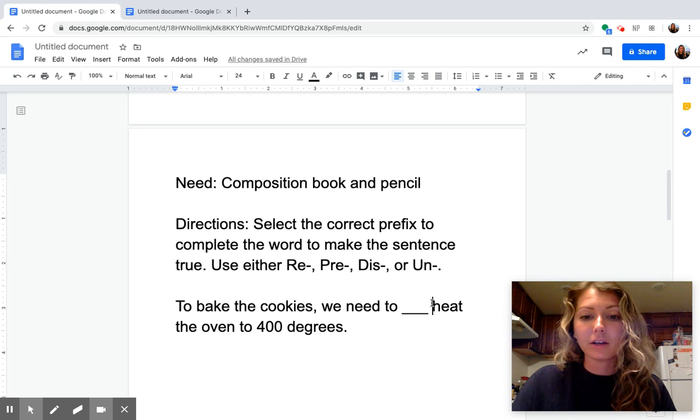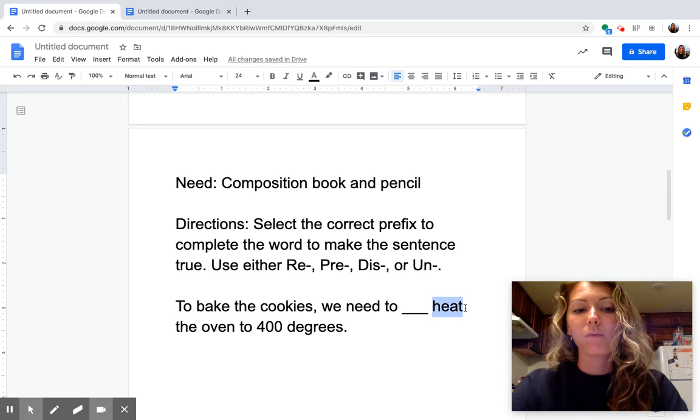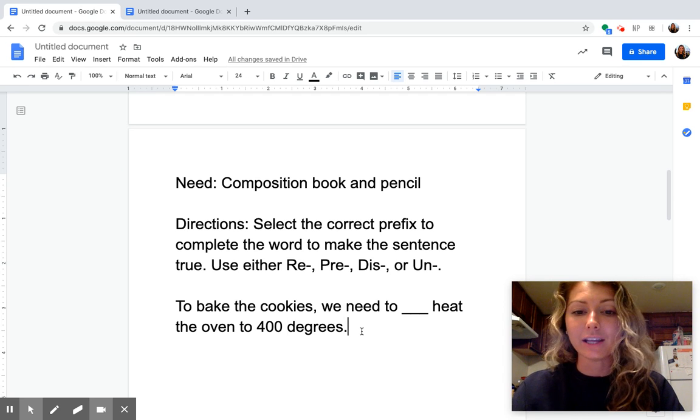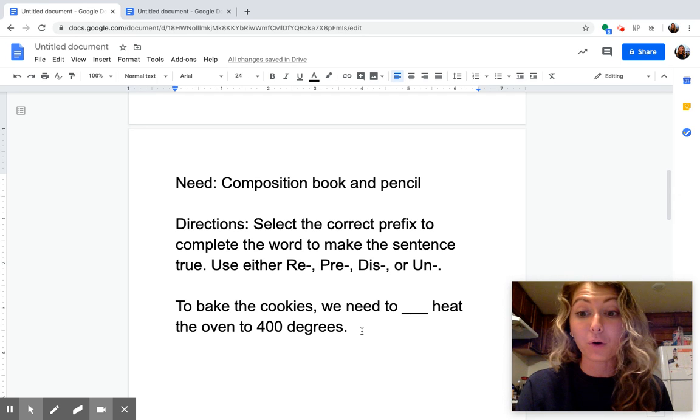So our root word here is heat. We need to blank heat the oven to 400 degrees. When we add a prefix to heat, this sentence will be complete. Well, I know that before we bake cookies, we need to set the temperature in the oven. We need to do that before we put the cookies in. I know that the prefix pre means before. We can use the prefix pre here in front of heat.